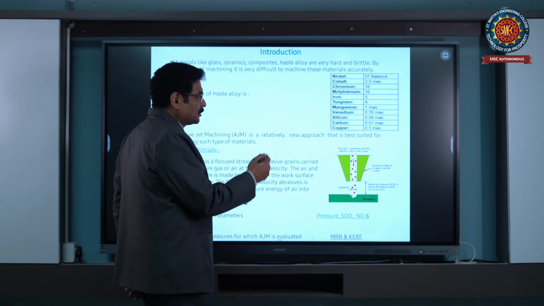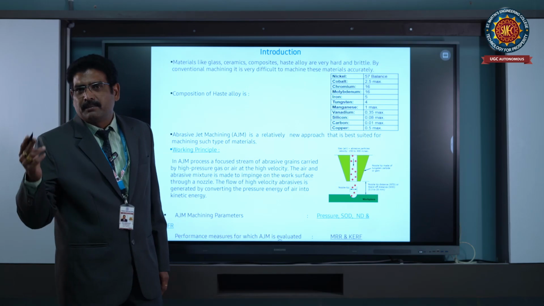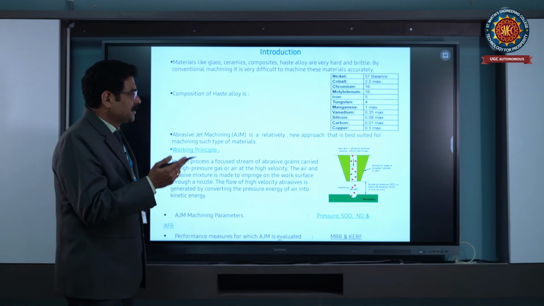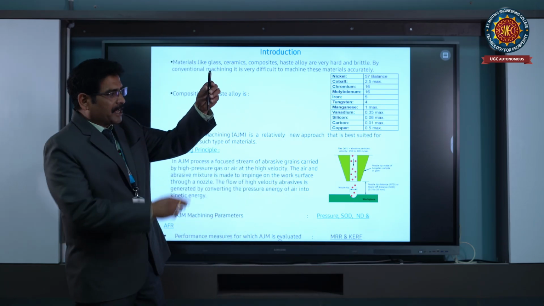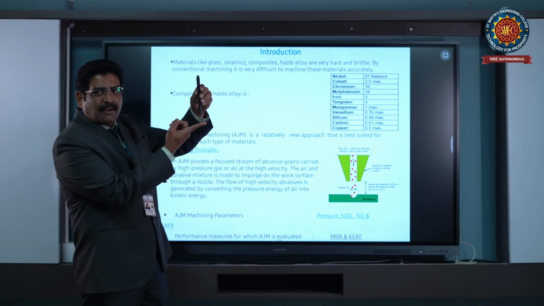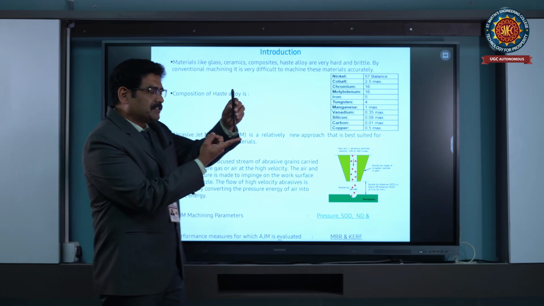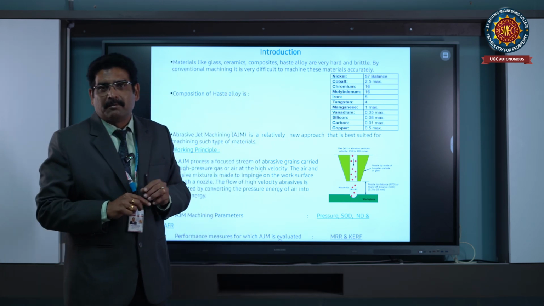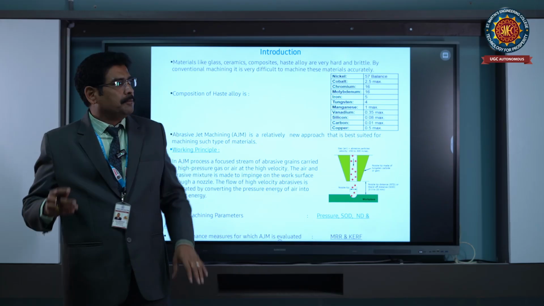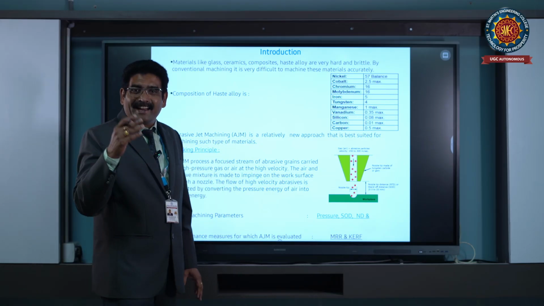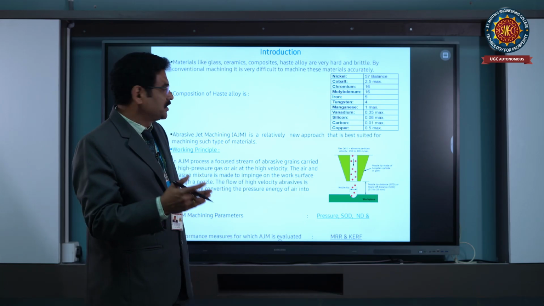The velocity of the abrasive particles will be 150 to 300 meters per second, whereas the standoff distance, that means the distance between the machining area and the work surface, will be 0.3 to 20 mm based on the material and the type of machining we require. We will be going for honing, deburring and other processes also by using AJM.